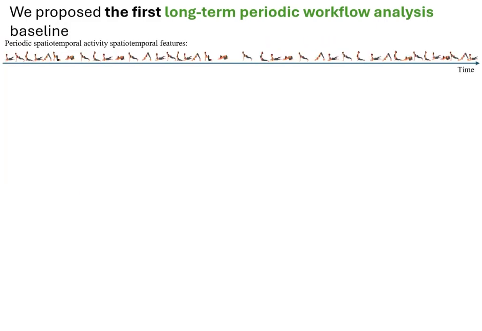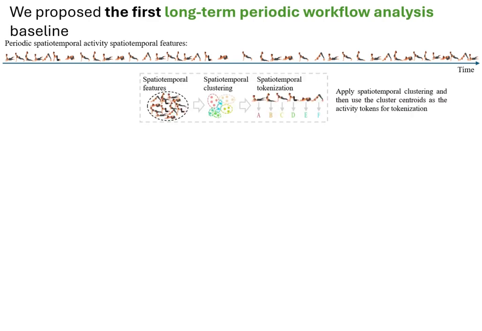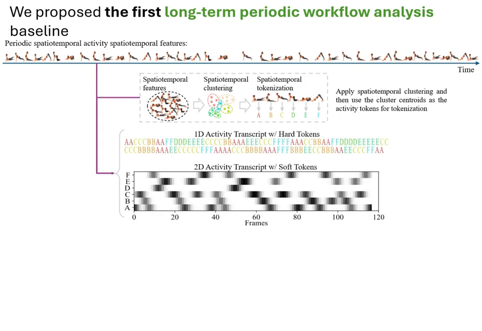We propose the first long-term periodic workflow analysis baseline, starting with spatiotemporal clustering to create a set of activity tokens, each represented by its cluster centroid. Next, we tokenize all frames of an activity into a symbolic transcript using both hard and soft tokens. The hard token for each frame is determined by the symbol of its nearest cluster centroid, while the soft token consists of a vector of normalized distances to all cluster centroids.